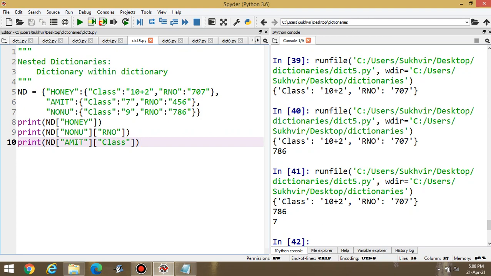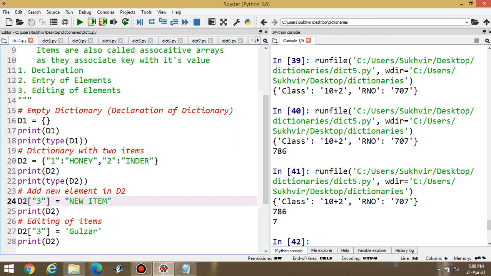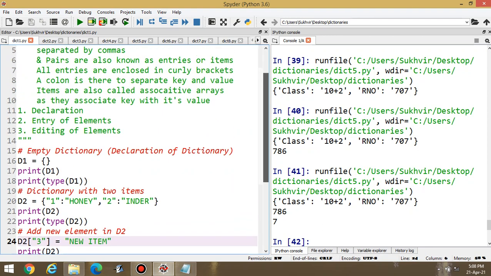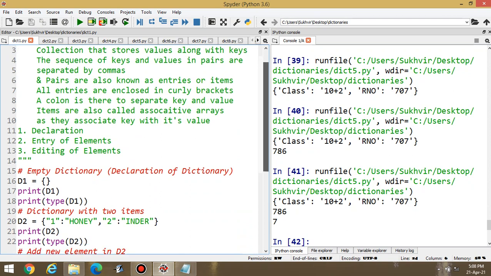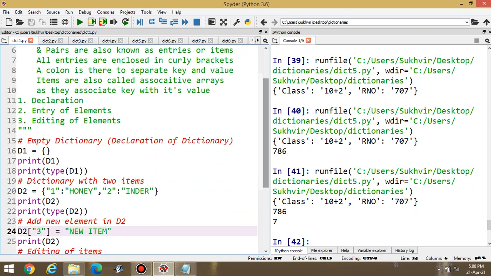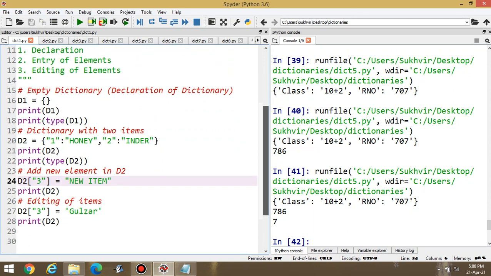I am going to repeat the contents of dictionary. First one is declaration of empty dictionary, and second one is how to add a new element inside a dictionary, and then editing of items.